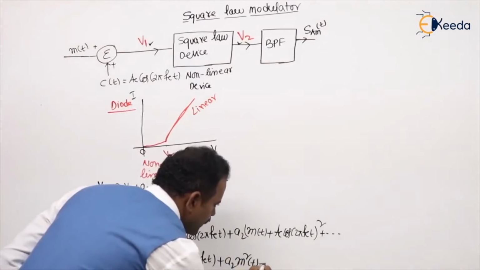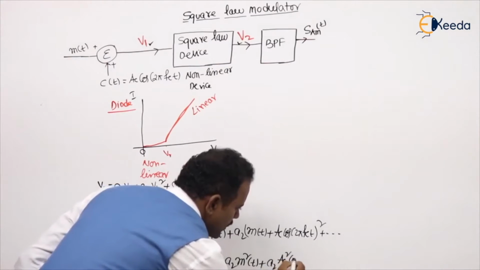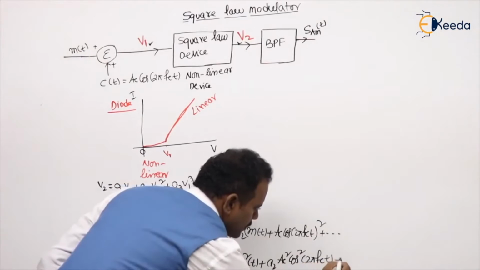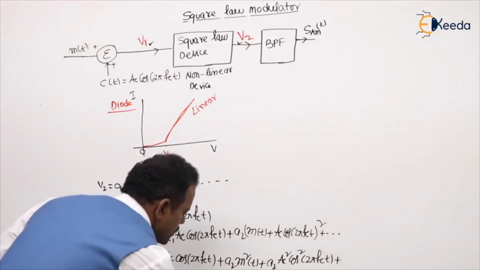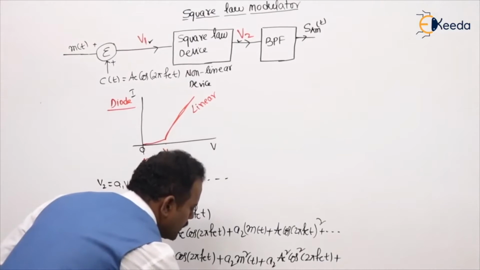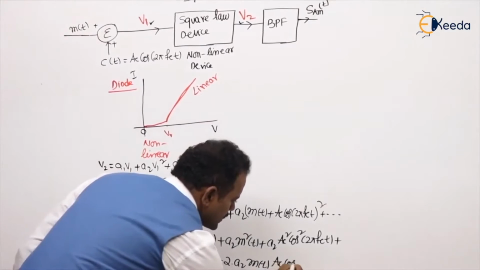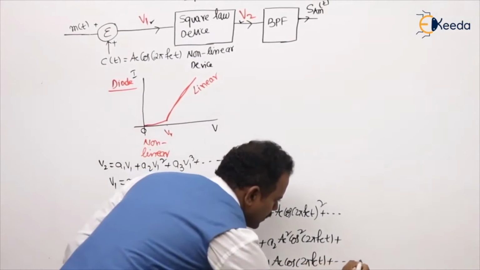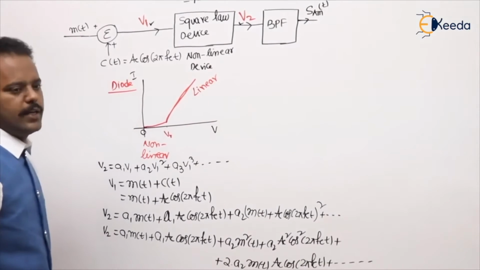A square plus B square, means A2 A_c square cos square 2 pi f_c t, plus the 2AB term also we have to write, 2 into A2 into A. A is m of t, B is A_c cos 2 pi f_c t, plus and so on. This is the whole explanation I have written.